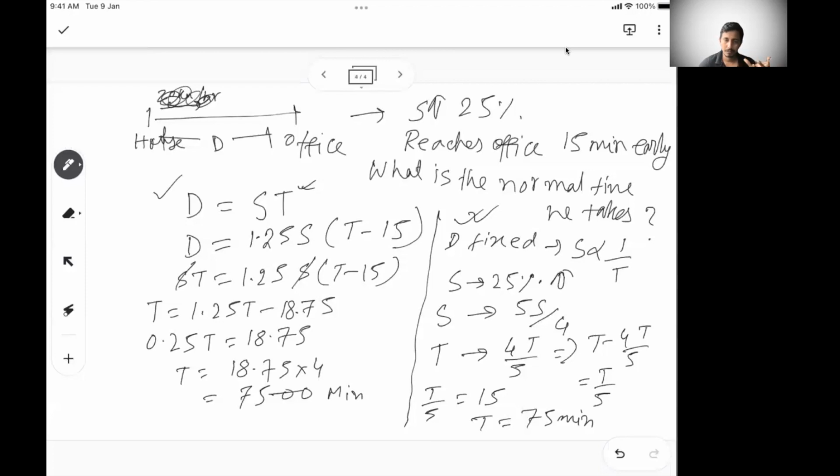If the numbers are difficult, or there are too many other variations, it may be a little complex to calculate the equations on the left-hand side approach, but it will give you the answer. So whichever way you are comfortable, you can use it. I just taught two different concepts of time, speed, distance. One is the basic equation, the other is the variation. We solved the problem with both the approaches.